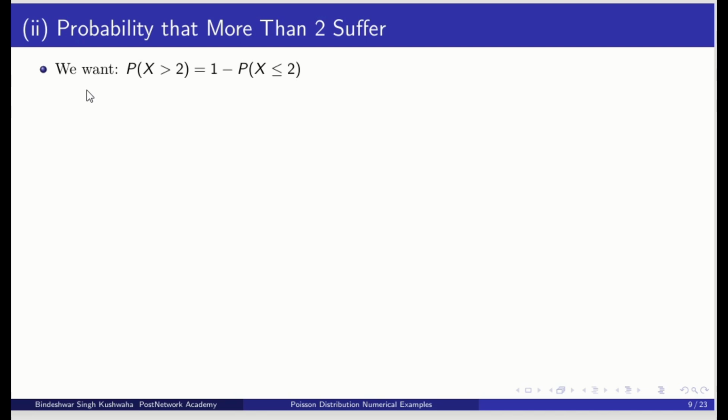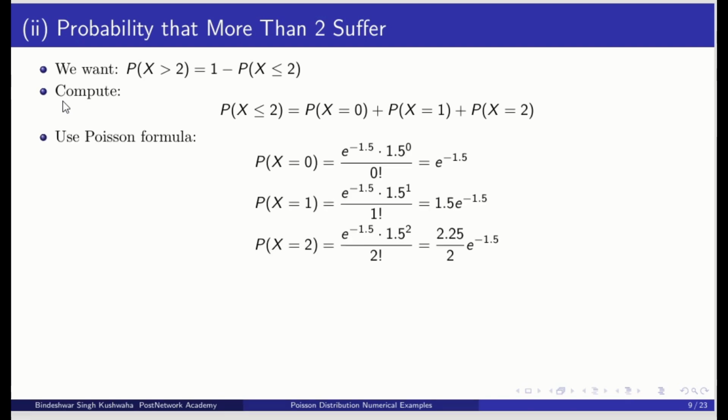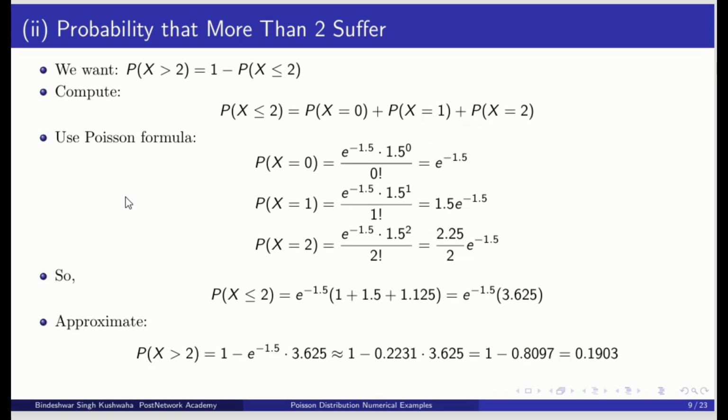Now probability that more than 2 suffer. So more than 2, that means x is greater than 2. We can also write this as 1 minus P of x less than or equal to 2. So we will plug in these values. Let us calculate it. Lambda is always 1.5, here x is 0, x is 1 and x is 2. And after calculating, we will plug in here and we will get 0.1903.